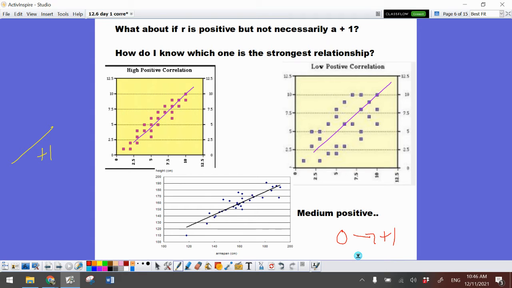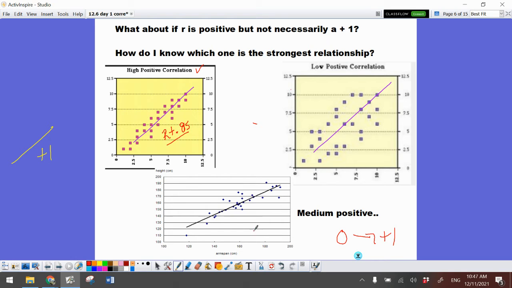This one is a high positive correlation. You can see how the points are pretty close together. It's pretty easy for me to draw a line of best fit in there. This R value might be a positive 0.9, or it might even be a 0.85. So it is pretty close to 1. It's not perfect because it's not a positive 1, the points are not all on the line, but they are pretty close together. I see that they're in a pattern moving up.